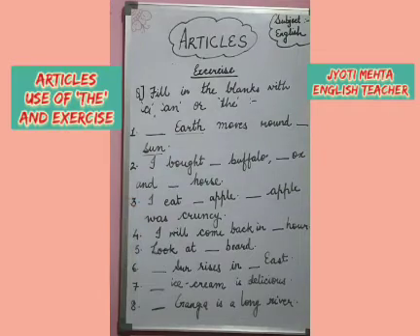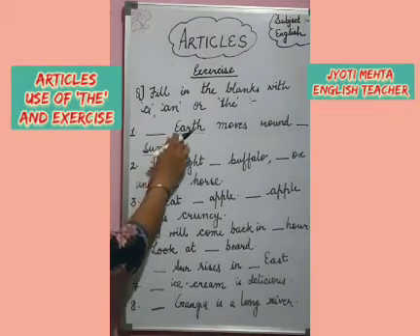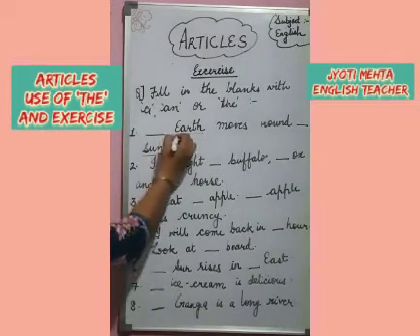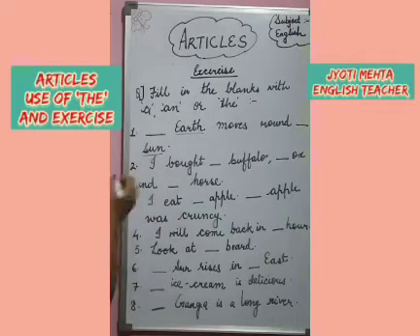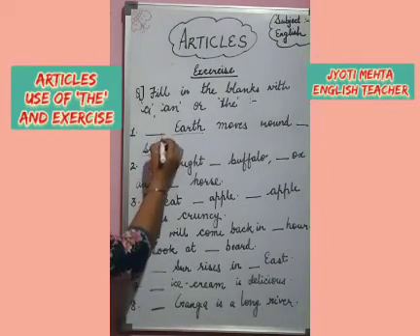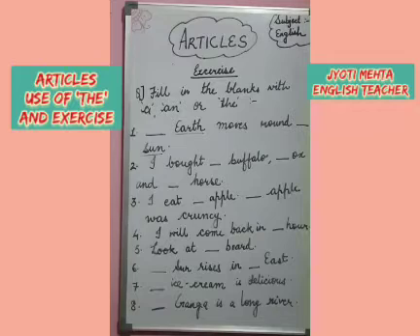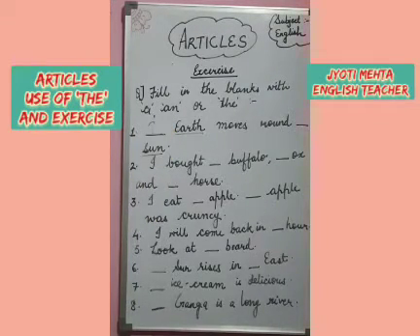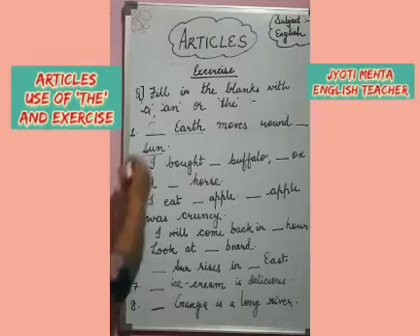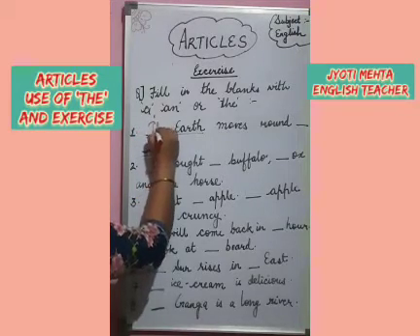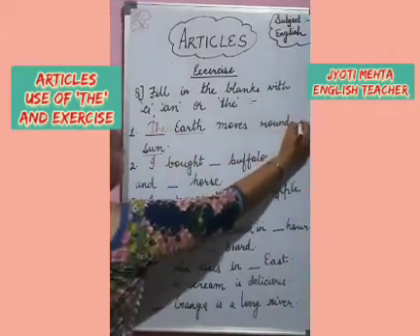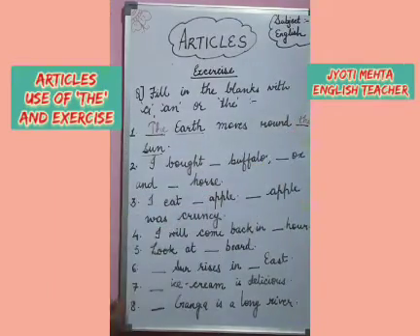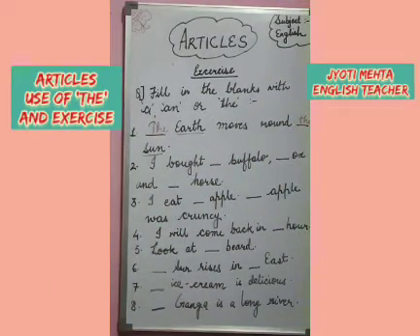Both are definite and both are unique. Earth is one of its kind and sun is one of its kind. So which article will we use? We will use the before it. So the earth moves round the sun.